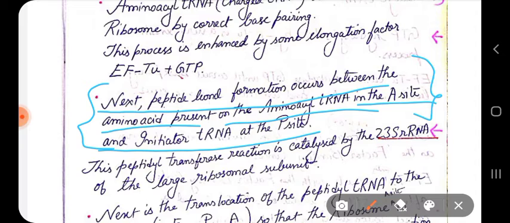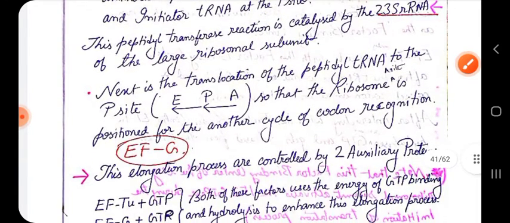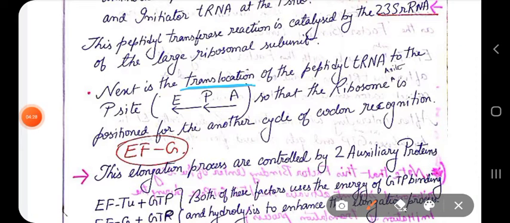And this whole reaction is actually catalyzed by 23S rRNA. If you are talking about the prokaryotic elongation process, this peptidyl transferase reaction is catalyzed by the 23S rRNA of the large ribosomal subunit. The last thing that has to be done during elongation is your translocation, or movement of the peptidyl tRNA.